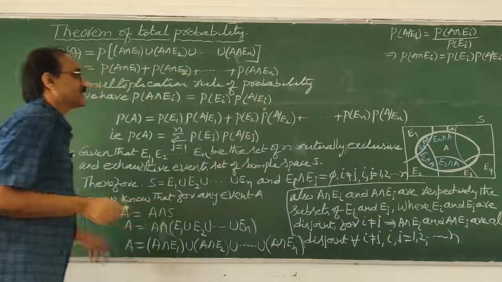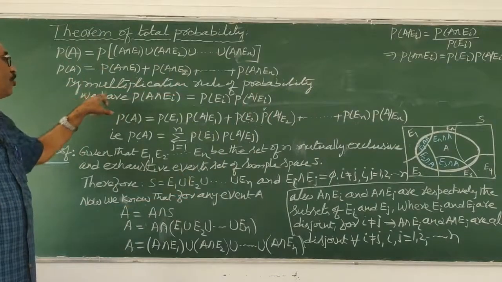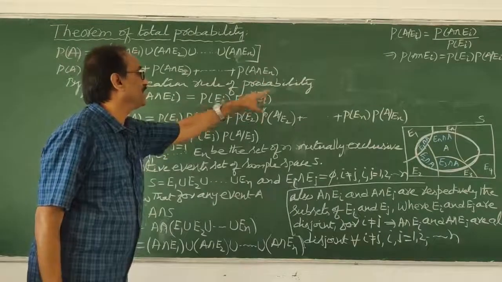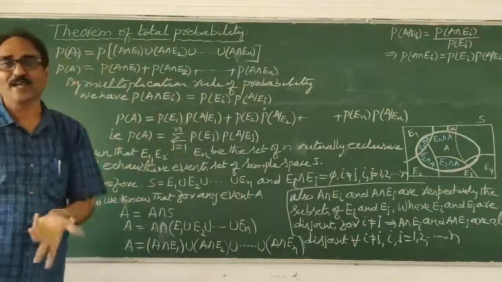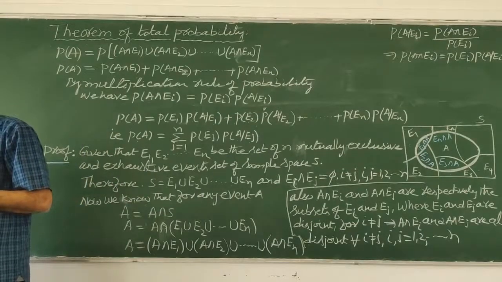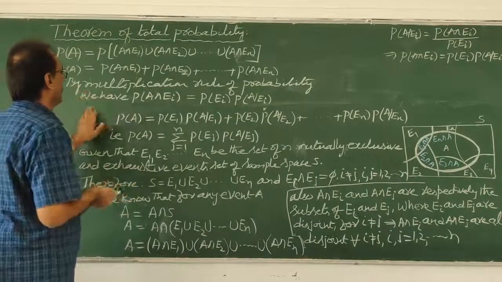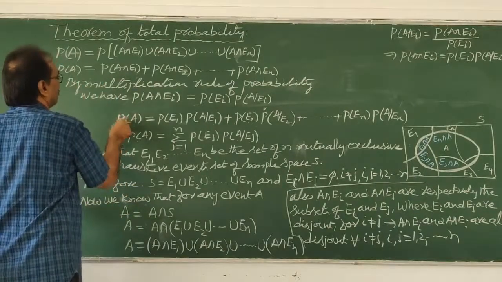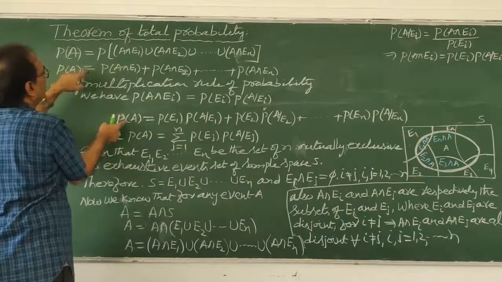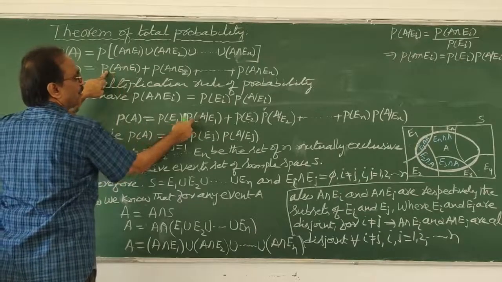My dear students, by the multiplication rule of probability, we have P of A intersection Ei is equal to P of Ei into P of A given Ei. We know it, we wrote it, that's all. That is the multiplication rule of probability. Now this implies what? This implies P of A is equal to, this rule you are applying here. A intersection E1 means P of E1 into P of A given E1.